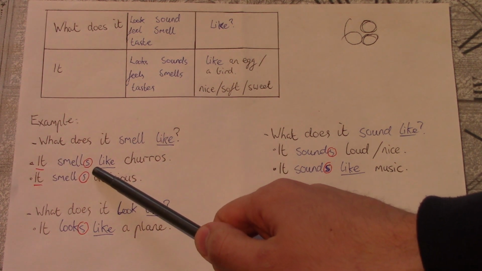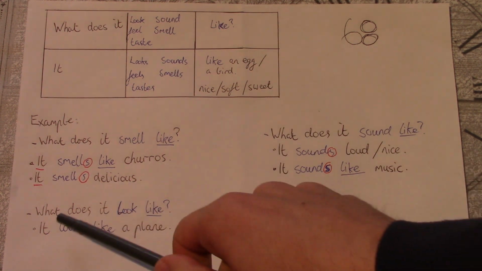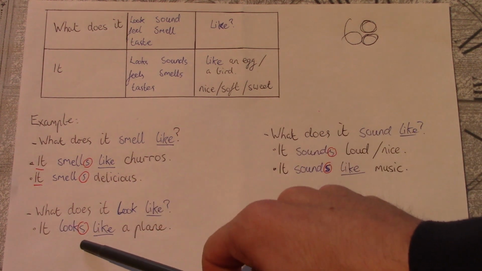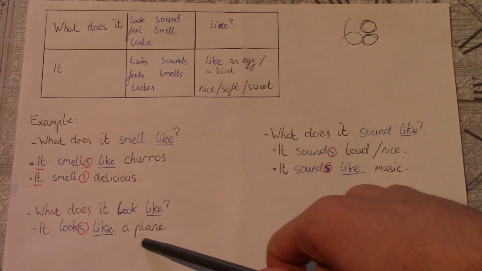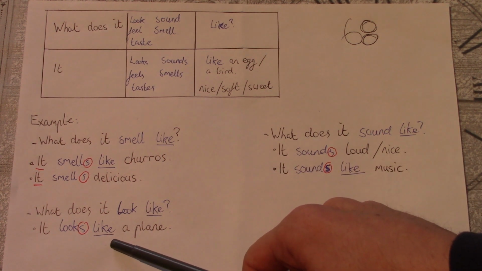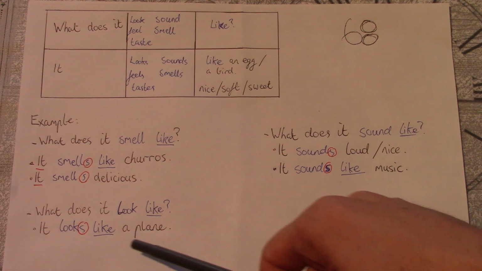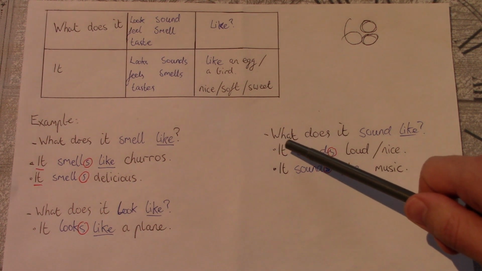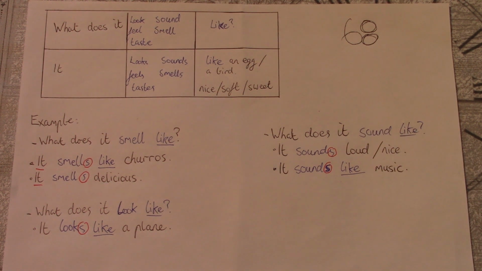we add an S. Here, what does it look like? Again, it looks, with an S, like a plane. Okay? Here we are using the word like because we're comparing the object to a plane. What does it sound like?